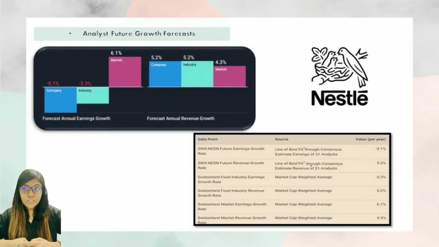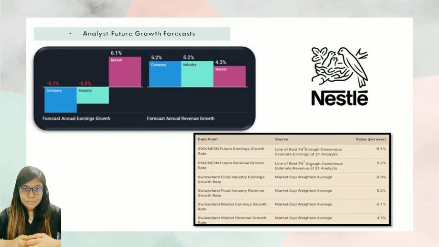Followed by analyst future growth forecast. As shown in the table and the graph, the forecast annual earnings growth is slightly reducing for the company and industry, yet the market still remains high. At the same time, for forecast annual revenue growth, the company, industry and also the market still remain at a higher percentage.